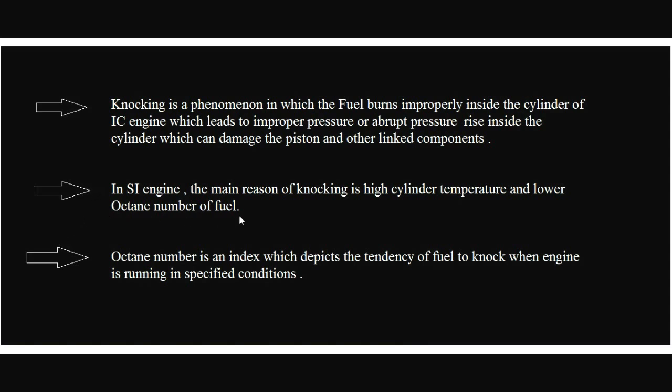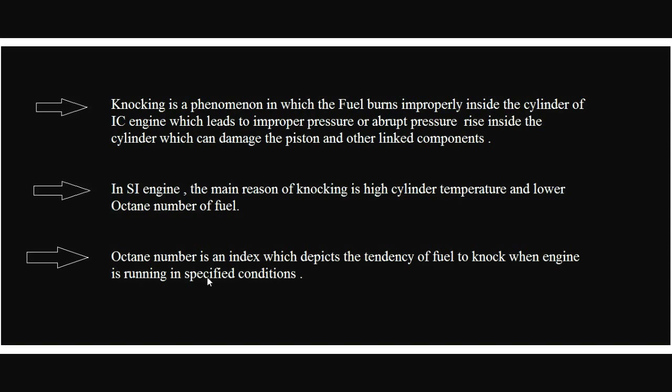Octane number is an index which tells how much anti-knock property a particular SI engine fuel has. Higher octane number means a higher tendency of the fuel to suppress knocking inside the cylinder. A higher octane number fuel means good quality, and the degree of knocking will reduce when we use a high octane number fuel with an SI engine.